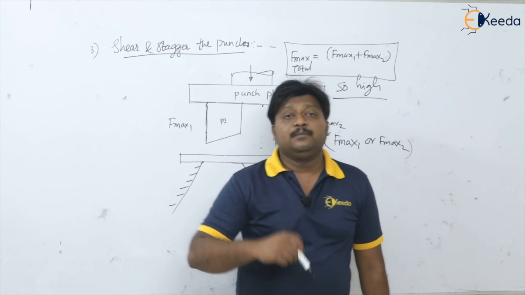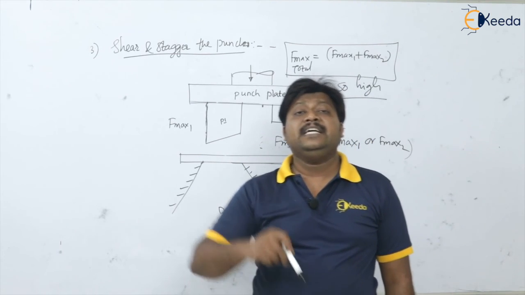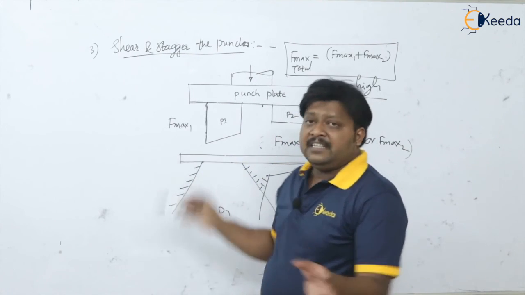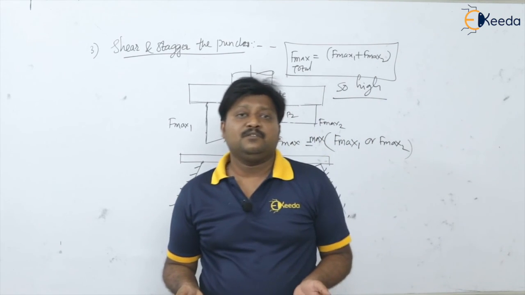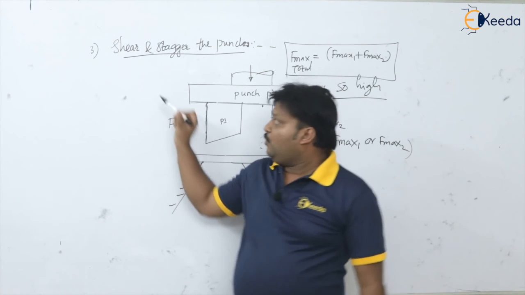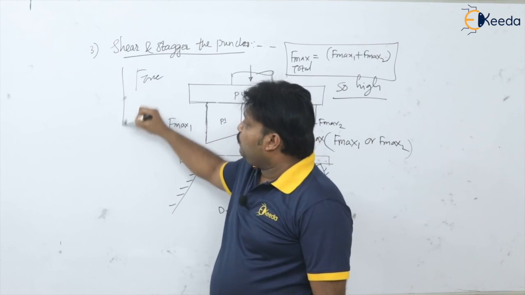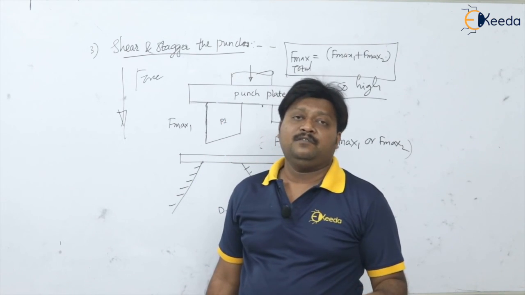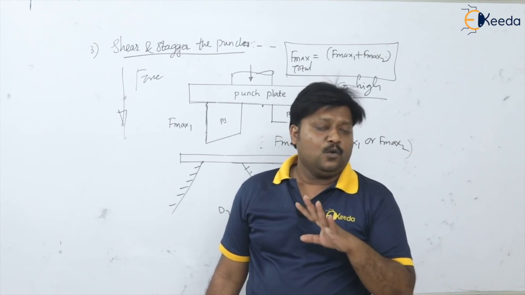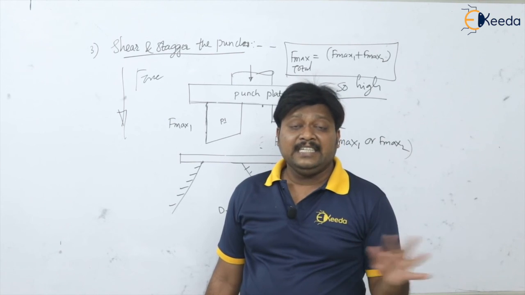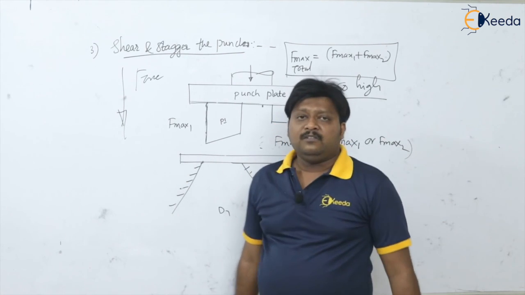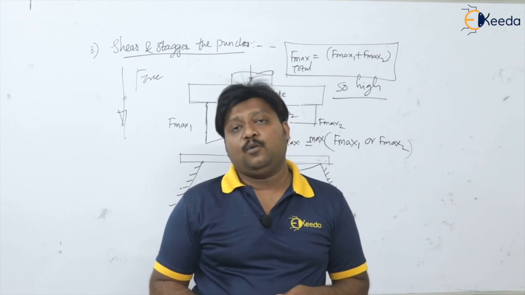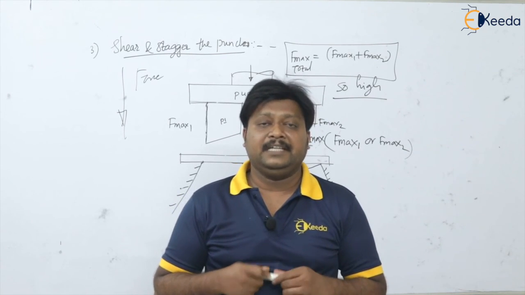But see here, the balancing of the punches is again very difficult, and please remember that nowhere in the industry does anyone use such a technique to minimize the force in sheet metal work. No doubt the force is very small, but the difficulty in balancing the punches is very high. No one is going to use it in any industry, please remember. So these are the three methods by which we can minimize the force in the sheet metal operation, specifically in punching and blanking.